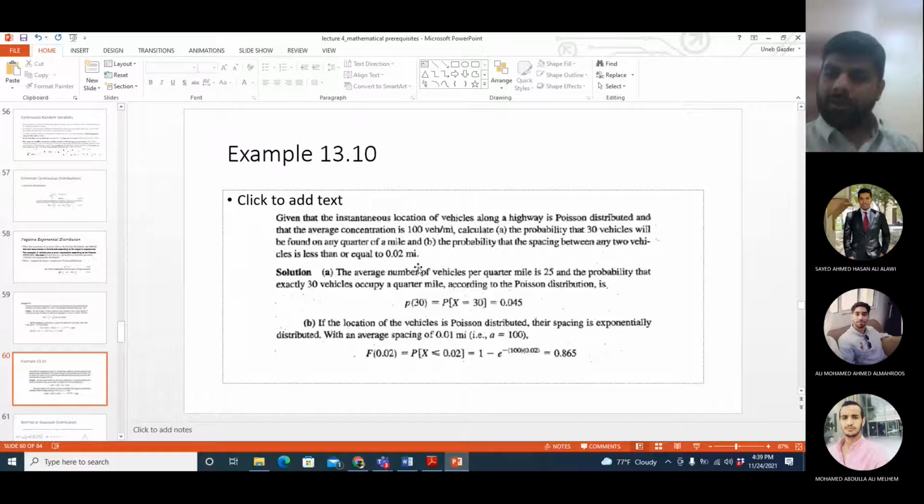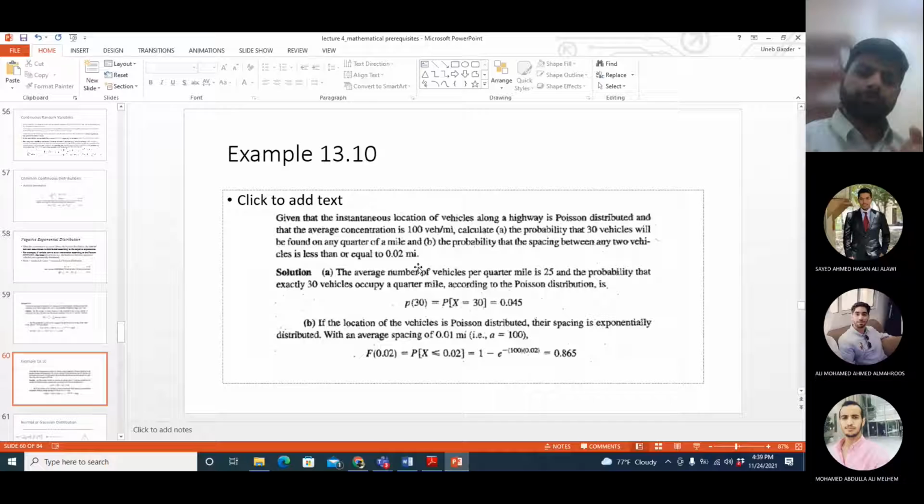Okay, instead of doing the inverse again and again, just remember that A is the average arrival rate of the vehicles, or the average concentration, whatever you are applying the Poisson distribution to. A is the average value of the variable to which you applied the Poisson distribution. Now remember, on the spacing, I'm applying negative exponential distribution. Spacing is the inverse of concentration. In the previous example, it was the inverse of the arrival rate.